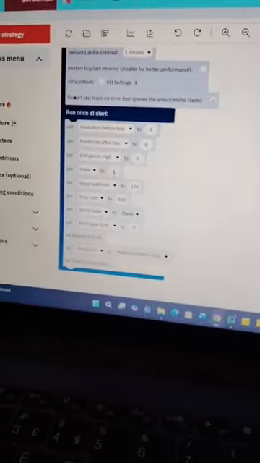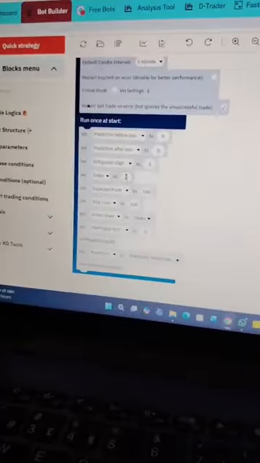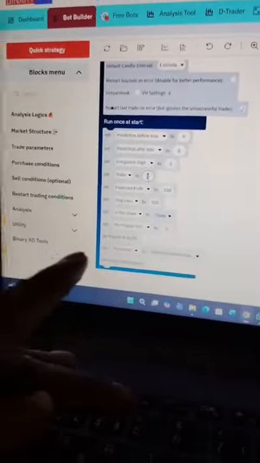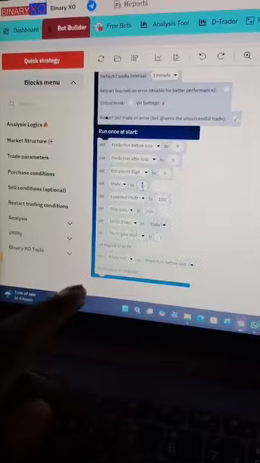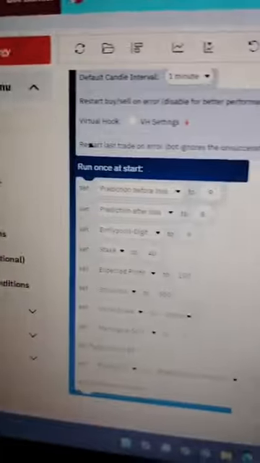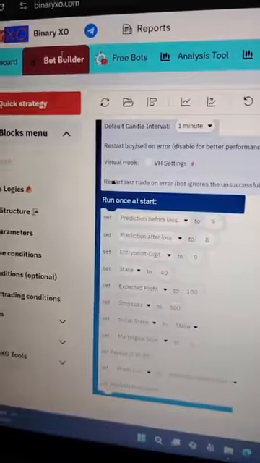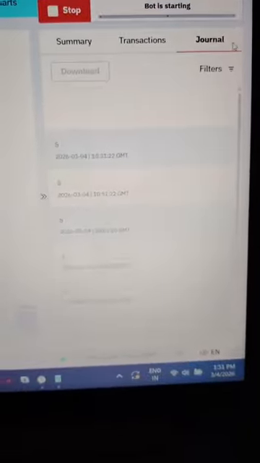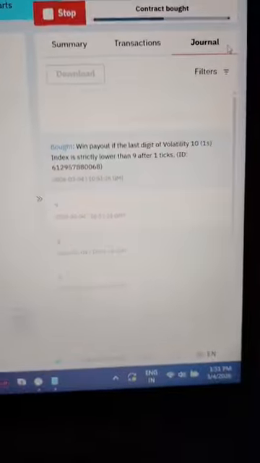I'm trading under 9, so I'm going to put a stake of 40 US. 40. So let's do some bulk trading. So we are going to run the bot. So let's see. So it must hit digit 9. It has an entry of digit 9, so it must hit digit 9.